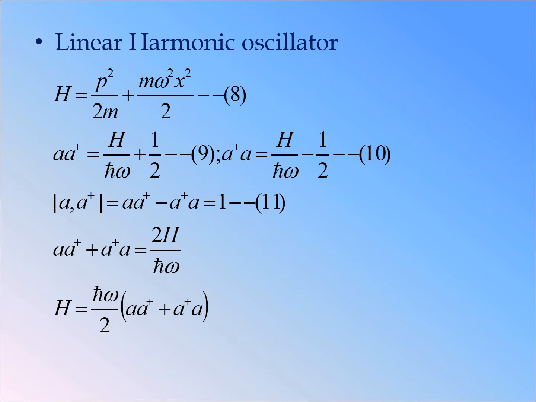So if you use these two equations 9 and 10, [A, A†] is equal to A A† minus A† A. If you subtract one from the other, you get 1. So the commutation relation [A, A†] is equal to 1. Similarly, if you add these two equations, you get A A† plus A† A is equal to 2H by ħω. So the Hamiltonian H is equal to ħω divided by 2 into (A A† plus A† A).